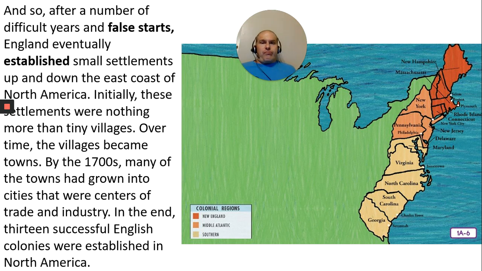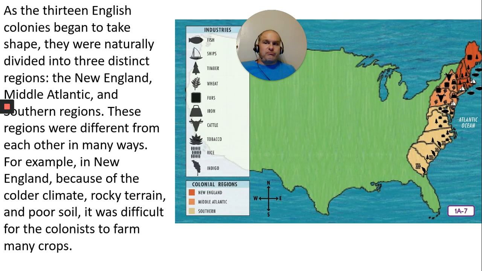And so after a number of difficult years and false starts, England eventually established small settlements up and down the east coast of North America. Initially, these settlements were nothing more than tiny villages. Over time, the villages became known as towns. By the 1700s, many of the towns had grown into cities, and there were centers of trade and industry. In the end, 13 successful English colonies were established in North America.